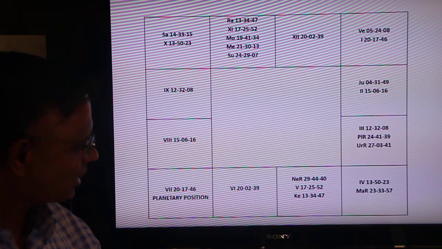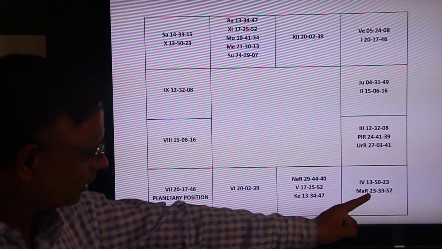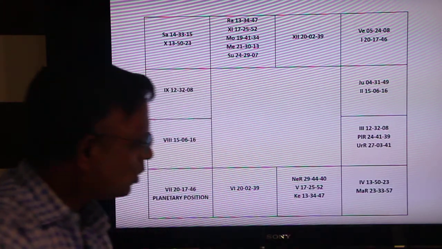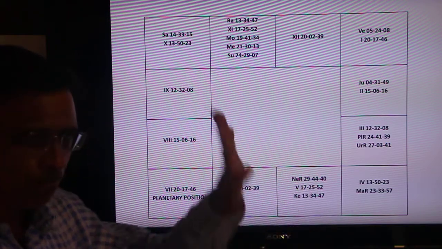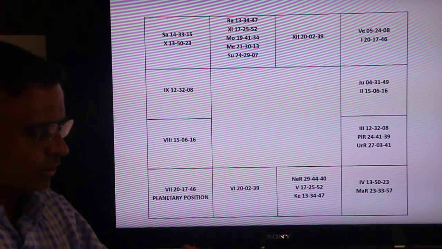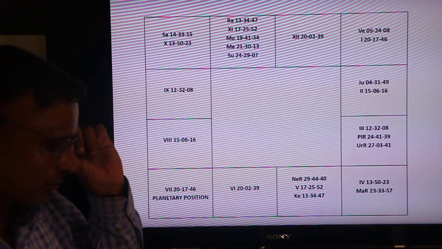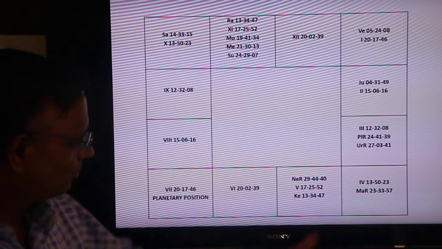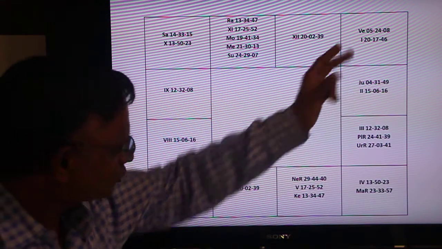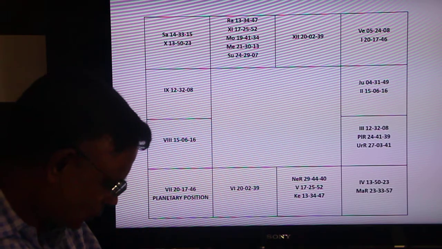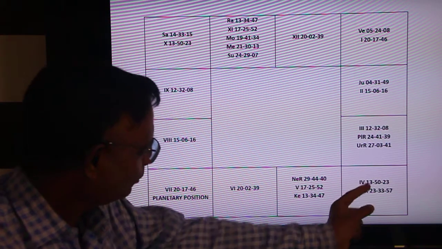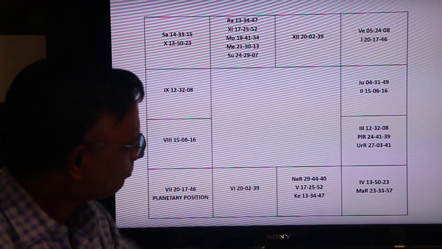Where is Mars? Where is the person's Mars sign? Mars is in Virgo at 23 degrees 37.57. Mars, though in Virgo, is placed in the 4th bhava. The 4th bhava is from here. When you see planets, many times you look at significators, how significant is taken. So Mars is in the 4th bhava. Mars owns Scorpio and Aries. Look very interestingly.